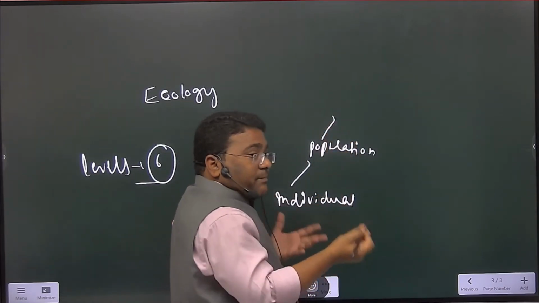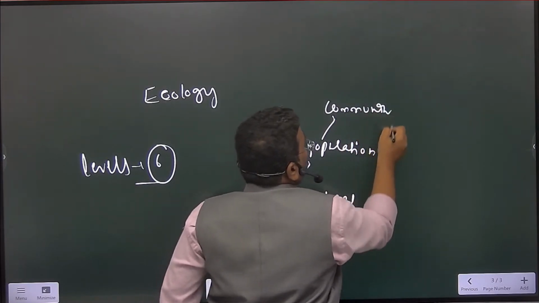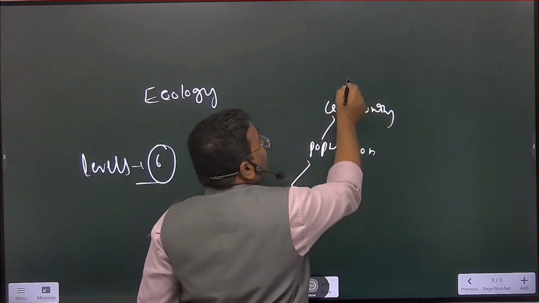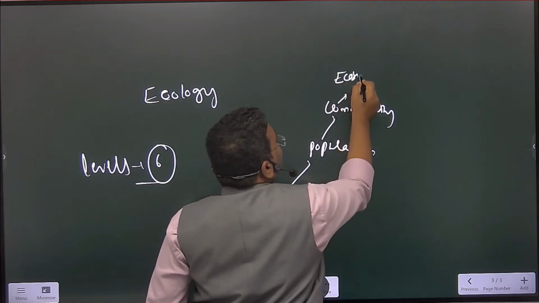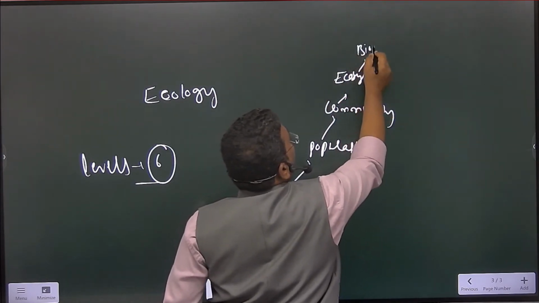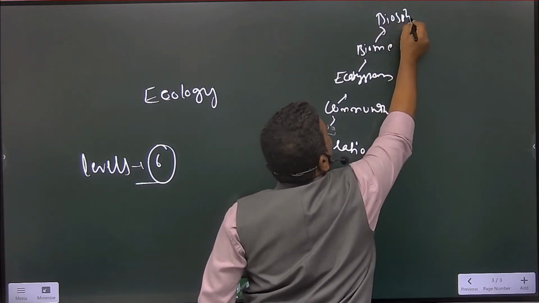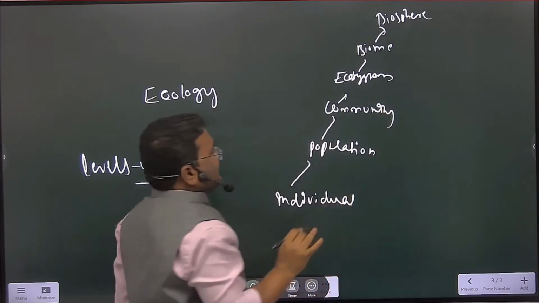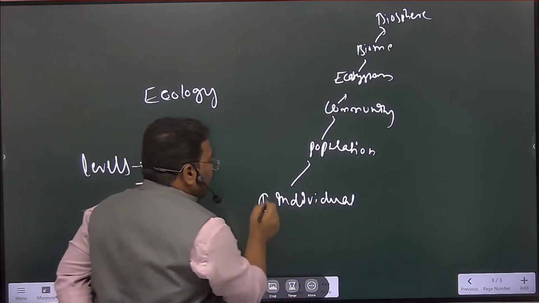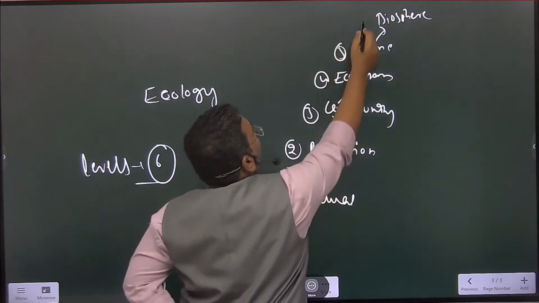And population becomes community, and community becomes part of the ecosystem, and ecosystem part of the biome, and biome part of the biosphere. Are you getting my point? I hope you are understanding. How many levels? 1, 2, 3, 4, 5 and 6.